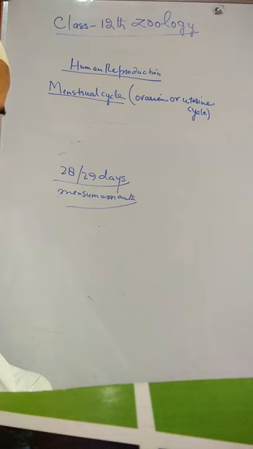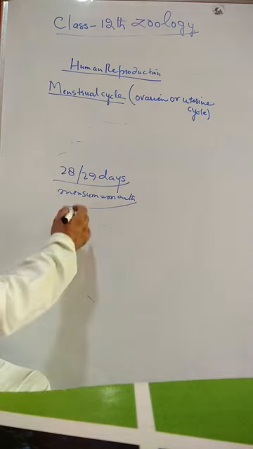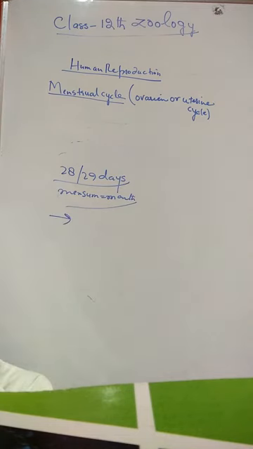It is absent during pregnancy. The menstruation does not occur during the pregnancy period.